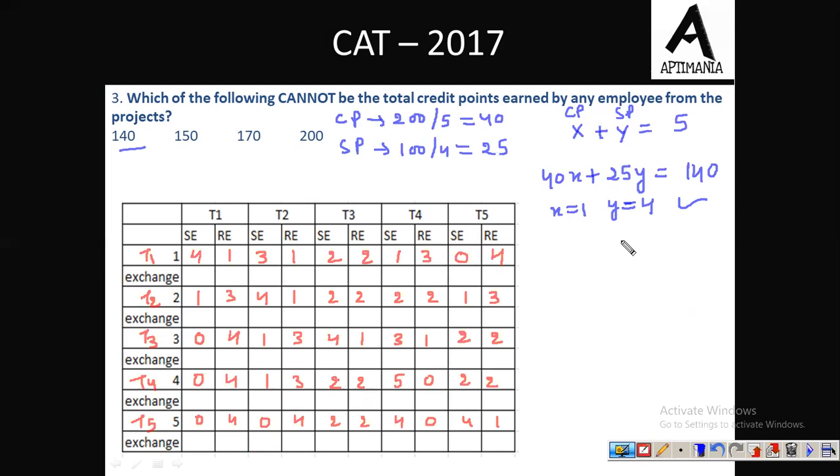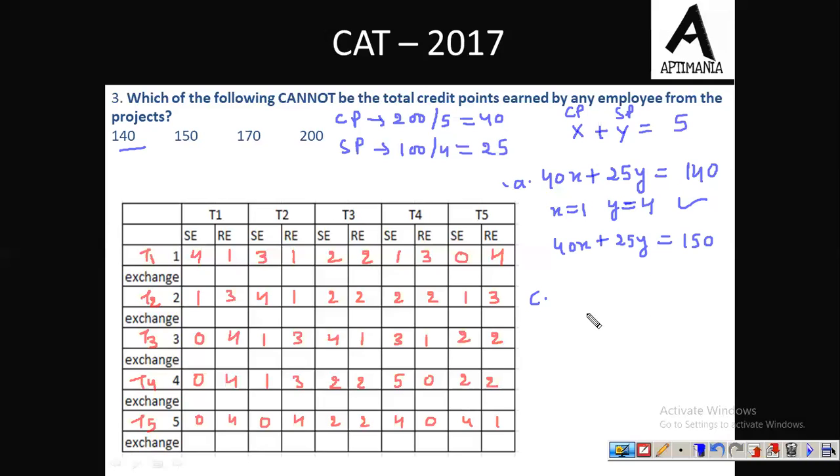Now let us check for 150. Now 150 I don't think is satisfying this condition. I don't think any value of x plus 5 which equals to 5 will satisfy this condition. So let us check for C option. This was A option which is correct, which is satisfying. Let us check for C option.